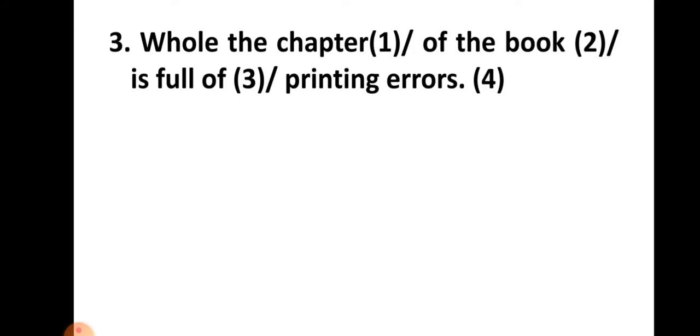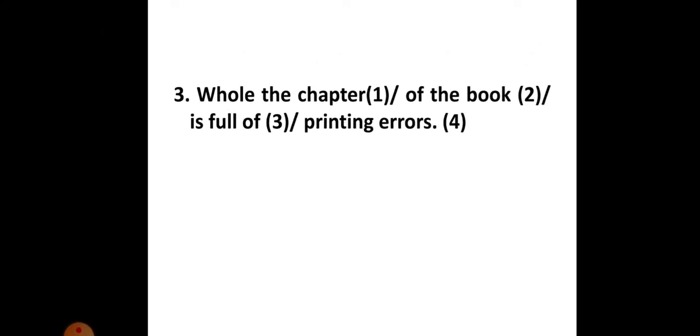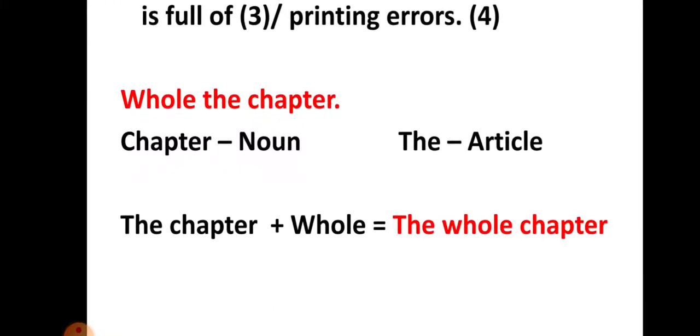Whole the chapter of the book is full of printing errors. This is also very easy. Look at this part. Whole the chapter. See here, what is the noun here? Chapter is the noun here, and the is an article, and whole is an adjective. So it is not whole the chapter, it is the whole chapter. Okay, so an adjective is something that is used immediately before a noun to refer to the noun, right? So when I say chapter, the adjective here is whole, that means whole chapter. And the is an article, a definite article, that is actually used to refer to the noun phrase here, that is whole chapter. So the whole chapter is the correct expression than whole the chapter.